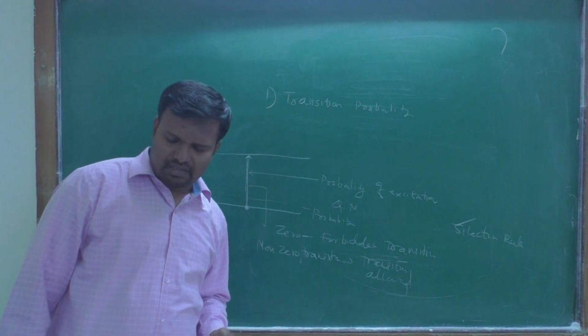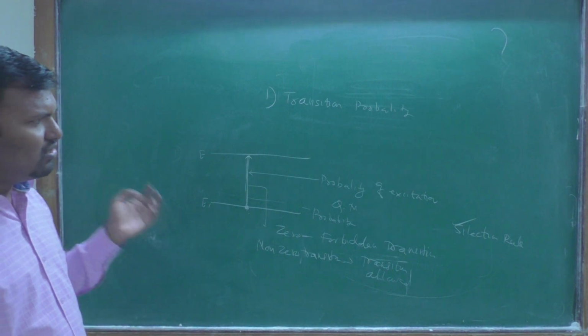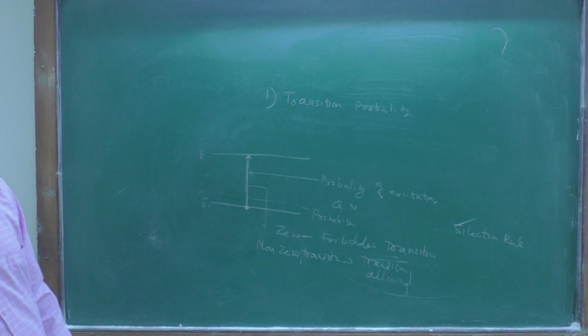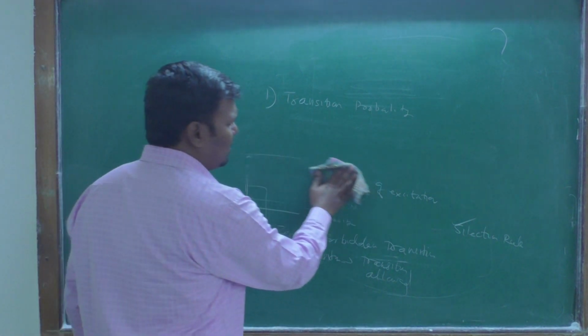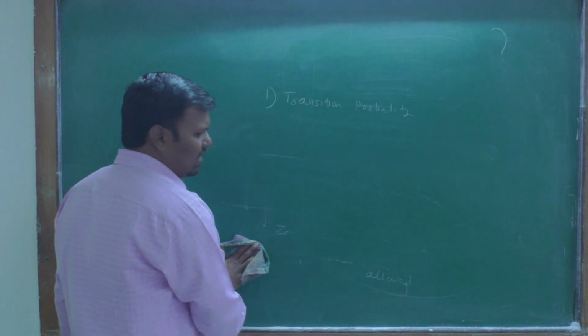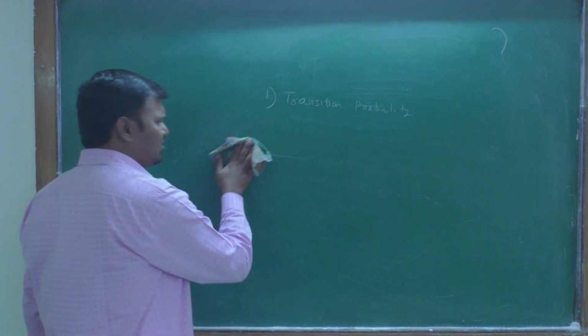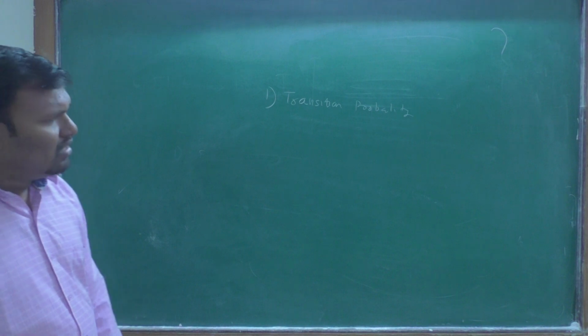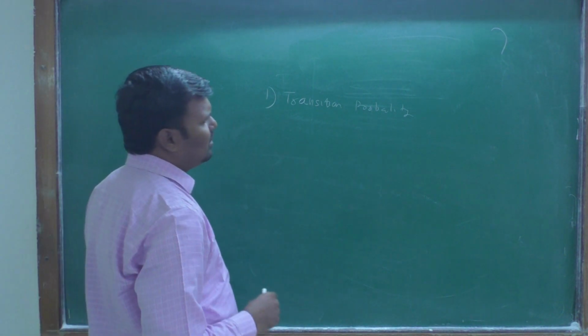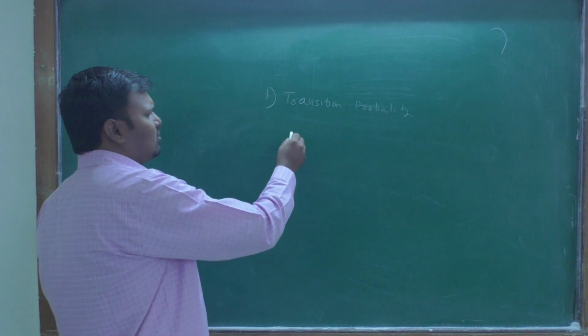So the transition probability tells us which line is less intense, which line has zero intensity, and which line is intense. The second factor is the population of energy levels or states.